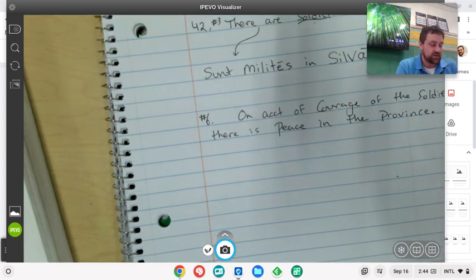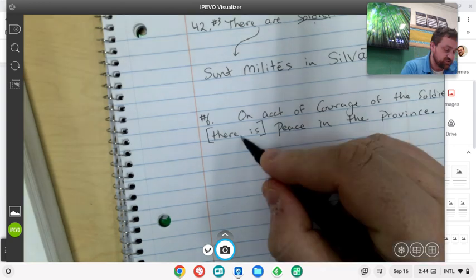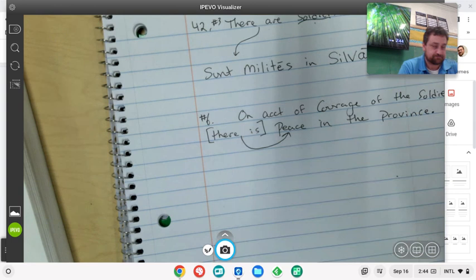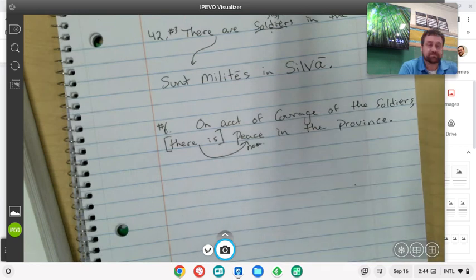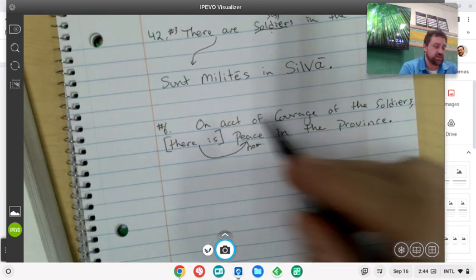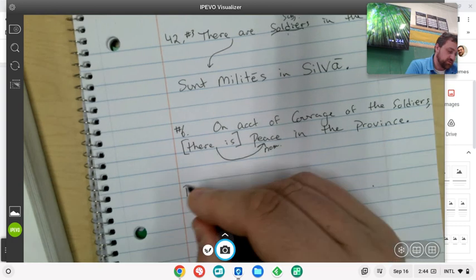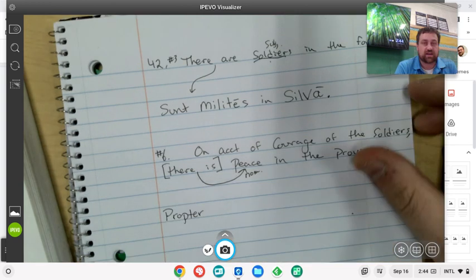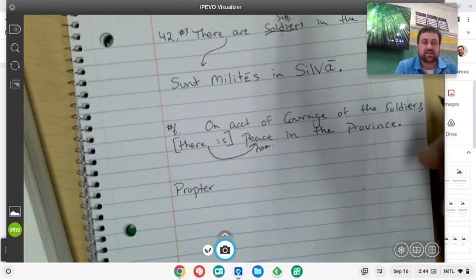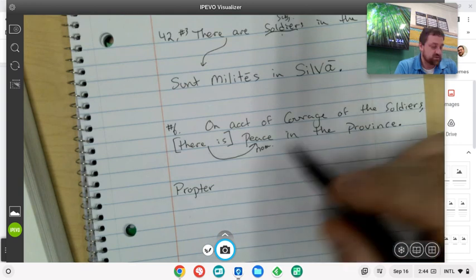Okay. So there is going to be our expletive introducing peace. And so peace is going to be our subject, which is going to be in the nominative. But we're going to begin our sentence with on account of courage. So propter is on account of, and we said in one of the previous sentences that propter takes the accusative.